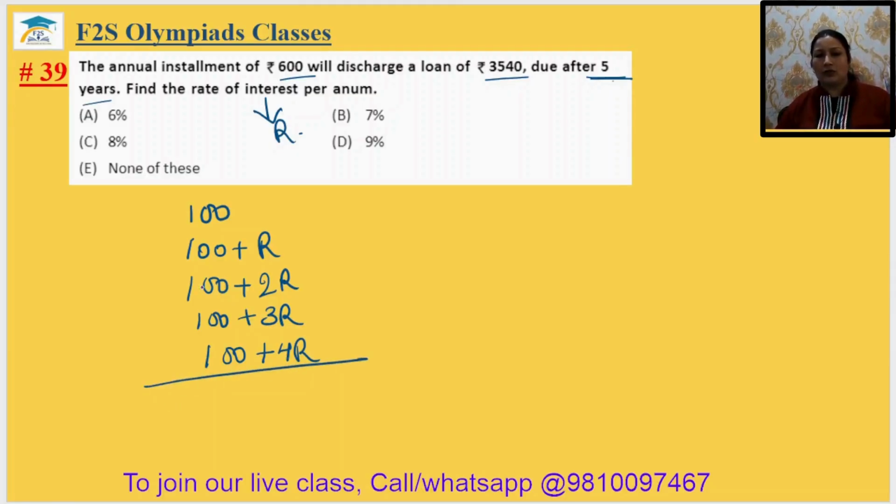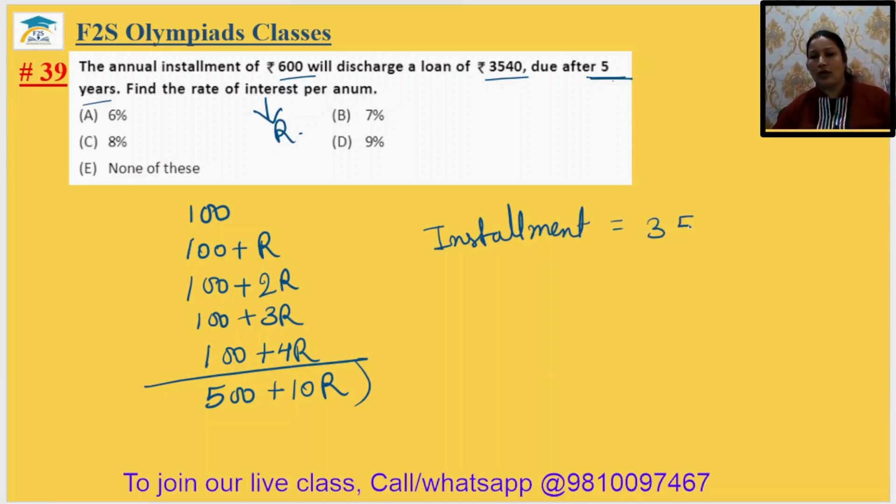This is equal to 500 plus 2 plus 1 3 6 plus 4 10R. ठीक है. Now installment formula. According to installment, we know that the 3540 upon 500 plus 10R multiply by 100.